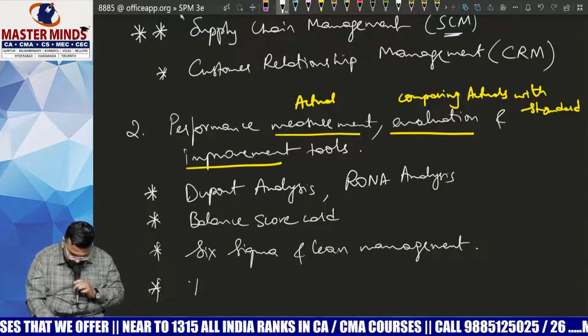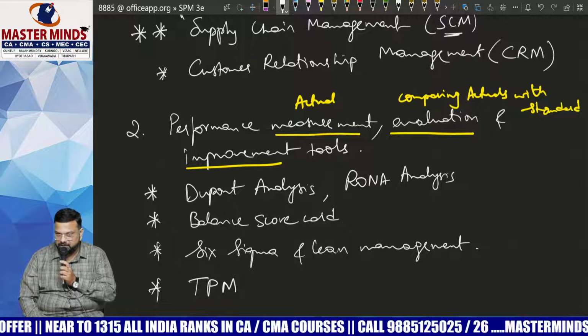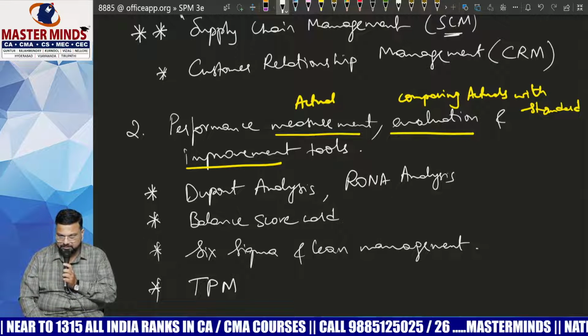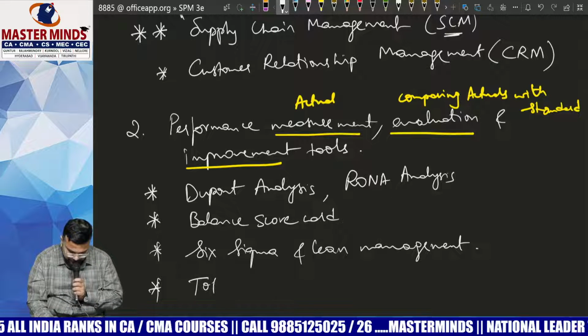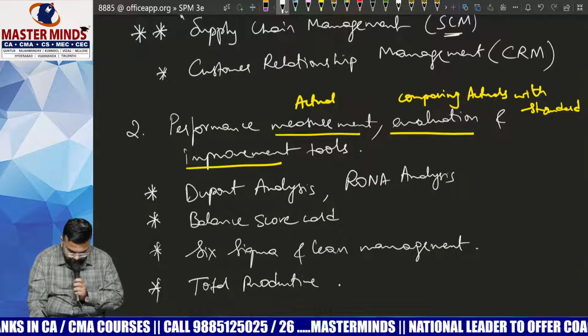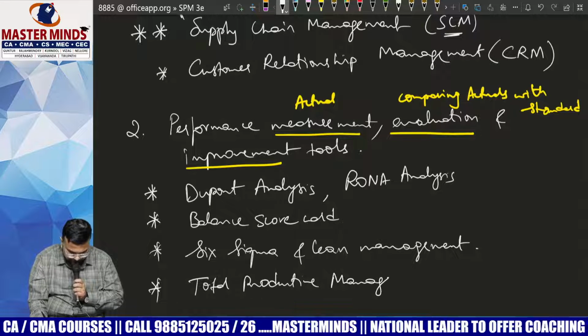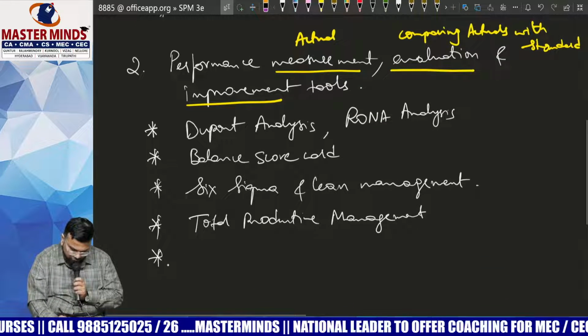Next, Nana, TPM. TPM stands for Total Productivity Management. Total Productivity Management, or productive management, or productivity management. Next, Nana, TQM. TQM stands for